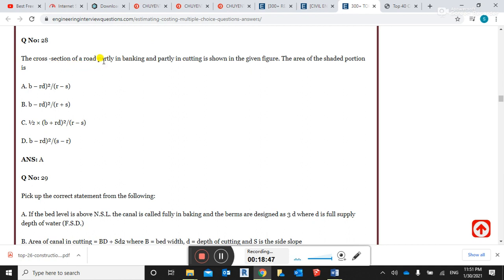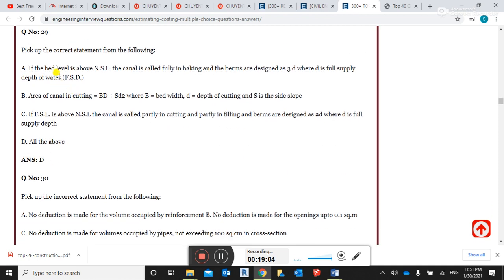Cross section of the road, partly in banking and partially in cutting, is shown in the figure. The area of the shaded portion is (B minus RD square) divided by (R minus S). The right answer. Pick up the correct answer from the following.